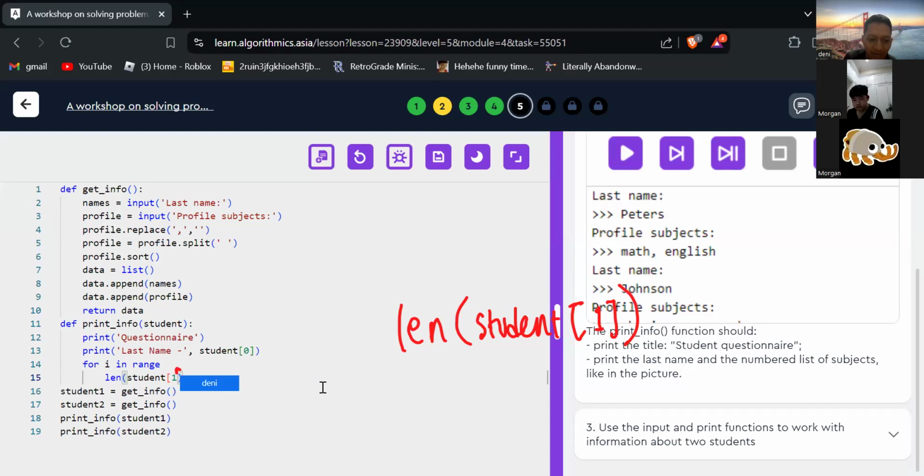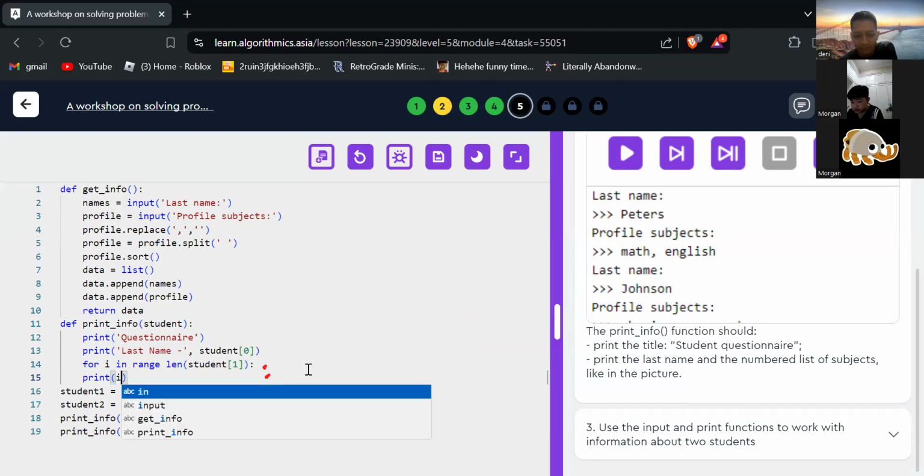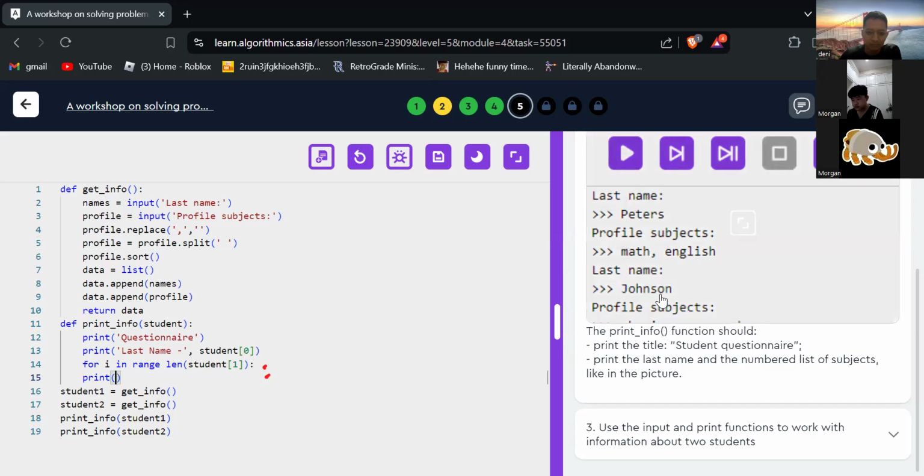For I in range, len student one. Don't forget with the colon, Morgan. Just print it.